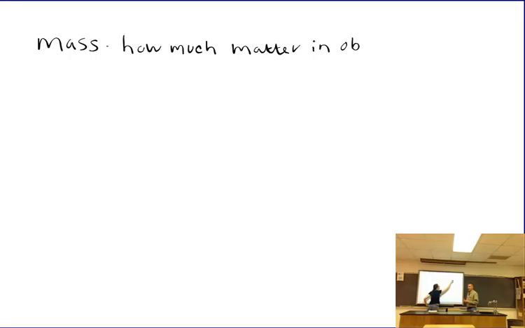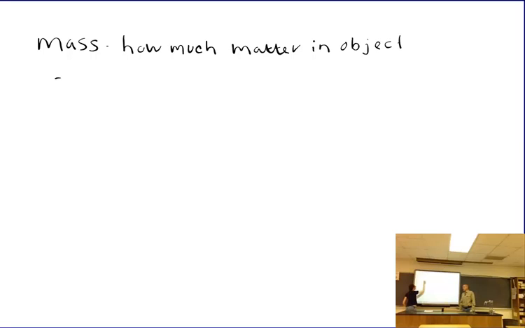I know you guys are all familiar with the American system, where we measure distances in feet, weight in pounds, and time in seconds, minutes, hours. Well, we do have a different set of units for science, and you guys have been using these before. Mass, which is how much matter is in an object, is actually measured in kilograms. Okay? Now, there is no American equivalent to kilograms, at least not that you're familiar with.